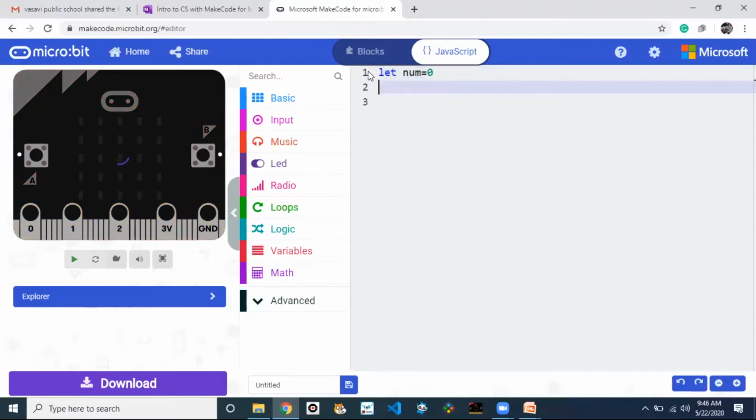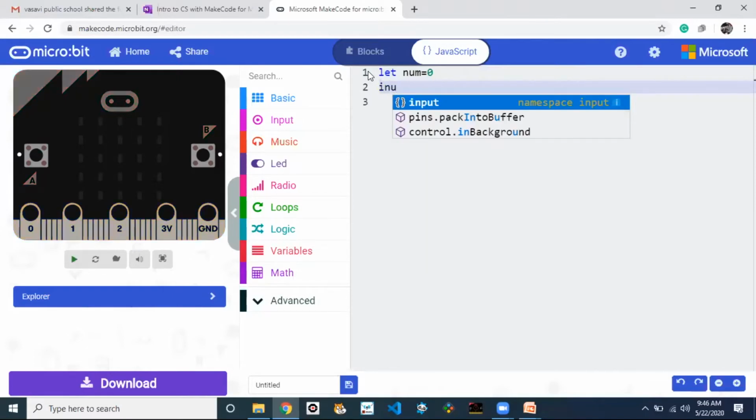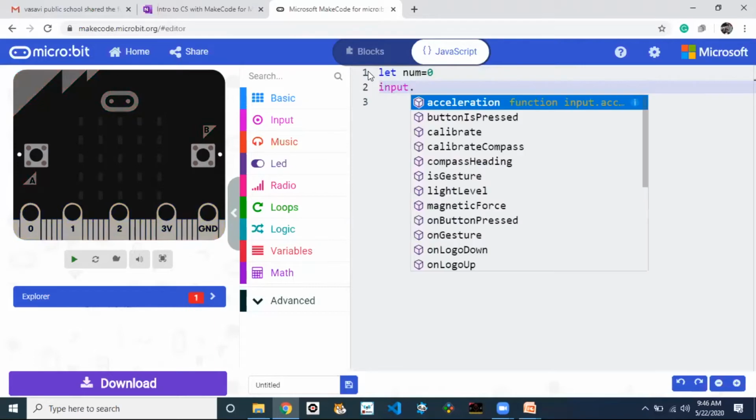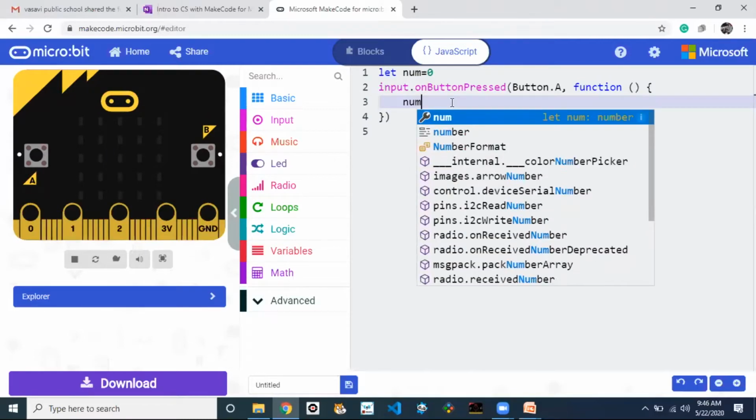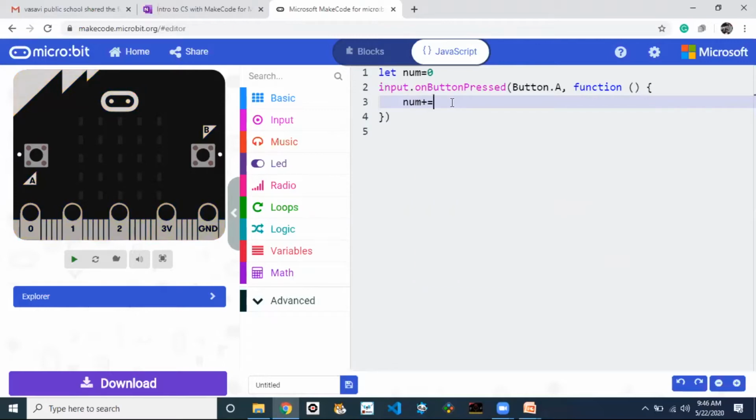Then later, what is our task? When we press the A button, it will increment the value. So how to detect the press? Already it is in our event handler. So how can we make it? input dot on button pressed. If button A is pressed, what function do we need to write? We need to increment the value. Incrementing means num plus equal to 1. Actually, num equal to num plus 1 also we can write, but this is the shorthand notation.